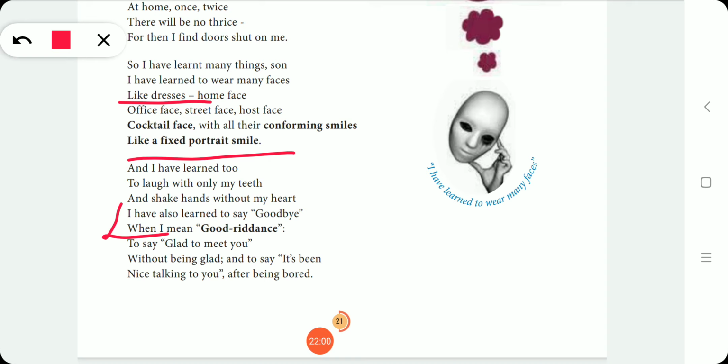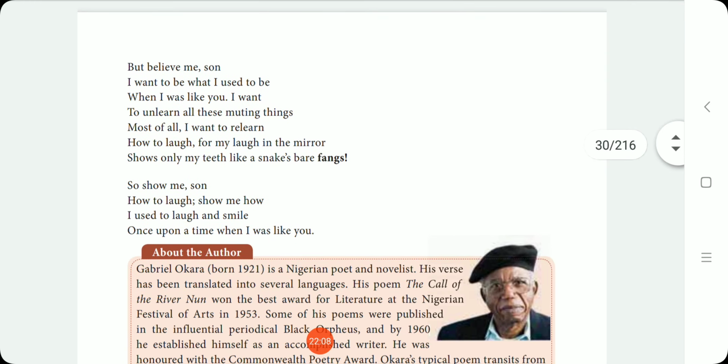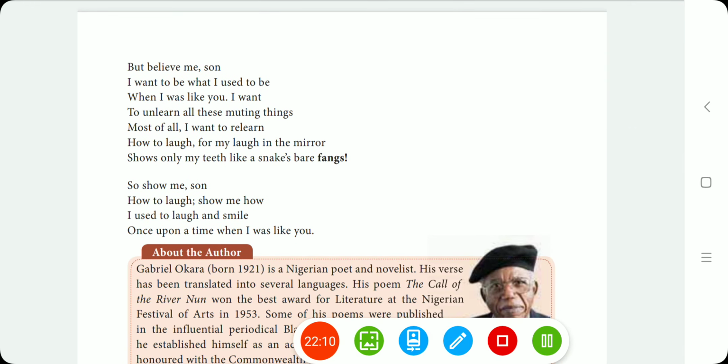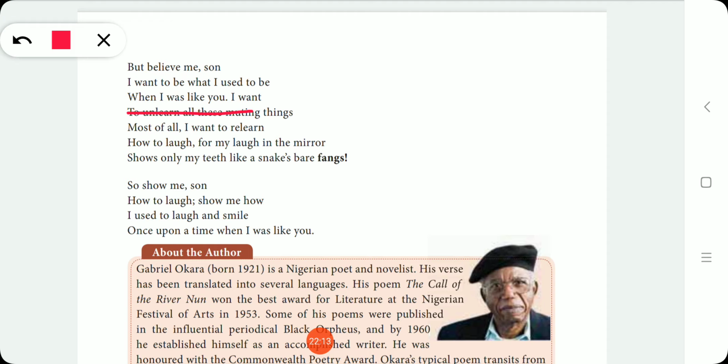"To say glad to meet you without being glad," paradox. "It's been nice talking to you after being bored," paradox. And here, "when I was like you," simile. "Shows only my teeth like a snake's bare fangs," simile. "I used to smile once upon a time when I was like you," simile.